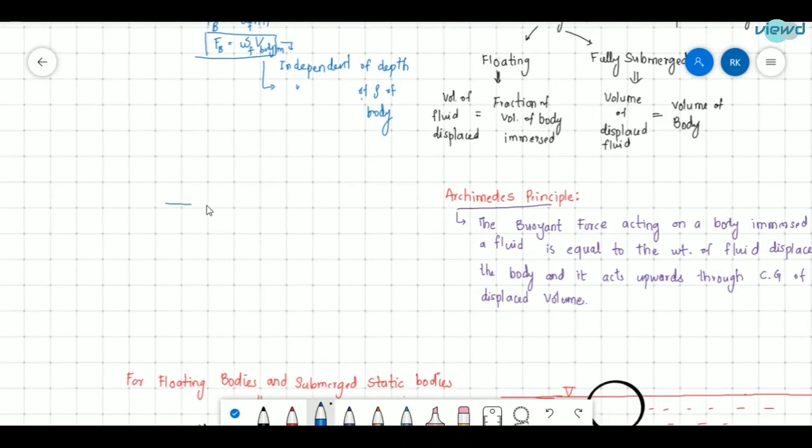And now see here, suppose there is a body, and there will be pressure forces acting. As we go deeper into the fluid, the pressure forces will be increasing, and they act normal to the surface.